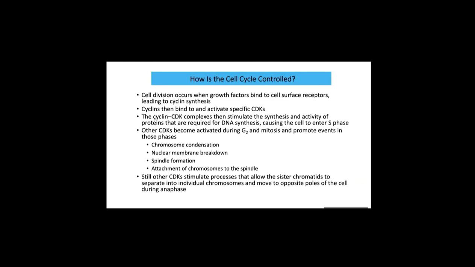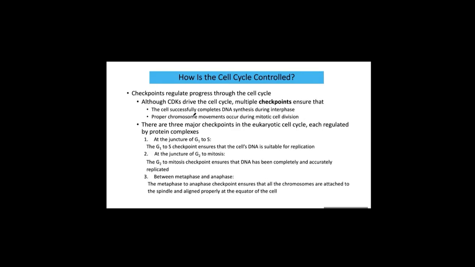And the cyclin-dependent kinase complex not only stimulates certain protein synthesis, but also chromosome condensation, nuclear membrane breakdown, spindle formation, and attachment of a chromosome to the spindle. All these activities required during mitosis can be controlled by the cyclin and cyclin-dependent kinase complex. This is the way the cell can be controlled. So you can read this. This is kind of a review content.